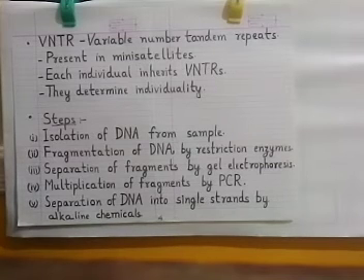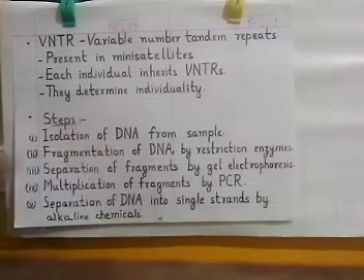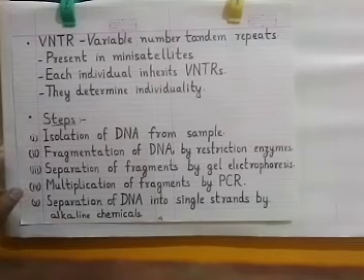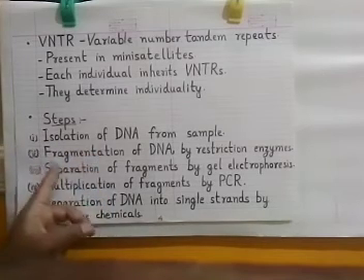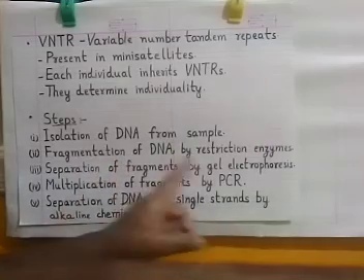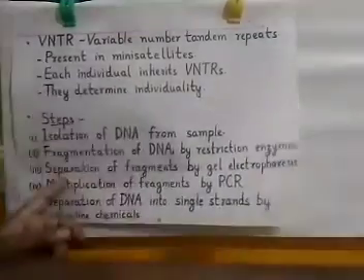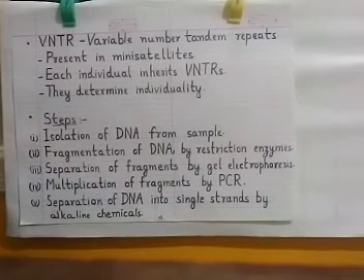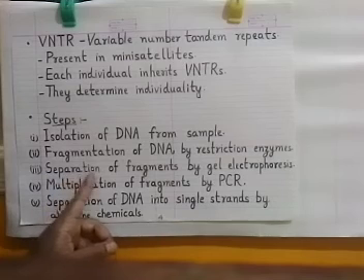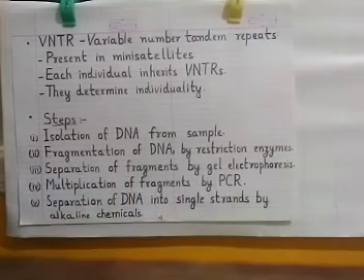Whatever the source, first we take the sample and isolate the DNA from it. Then that isolated DNA is fragmented by restriction enzymes. Okay. And then those fragments of DNA are separated in the next step by gel electrophoresis.